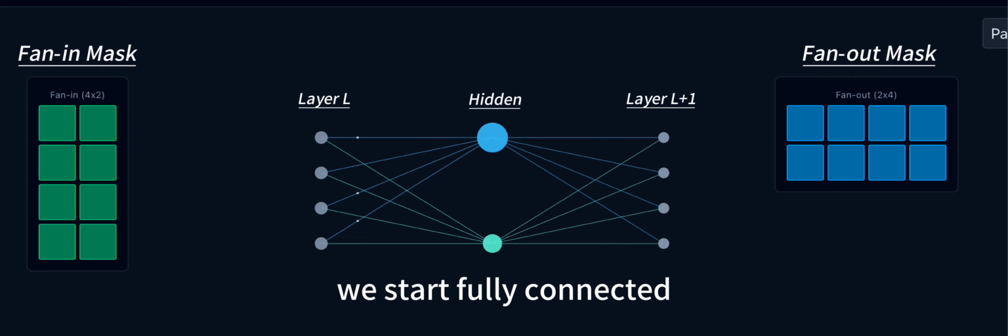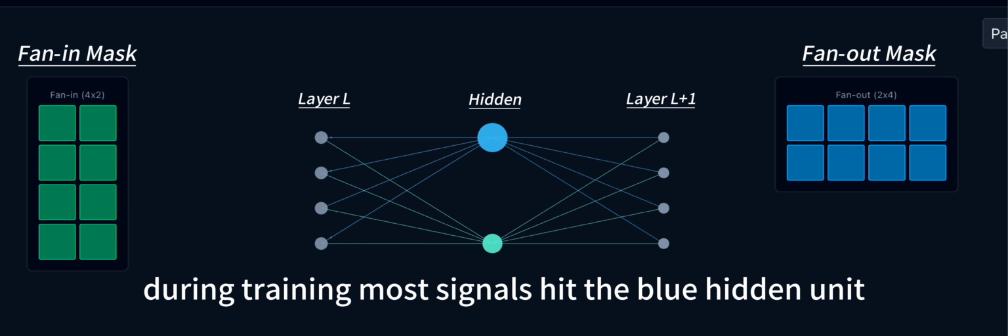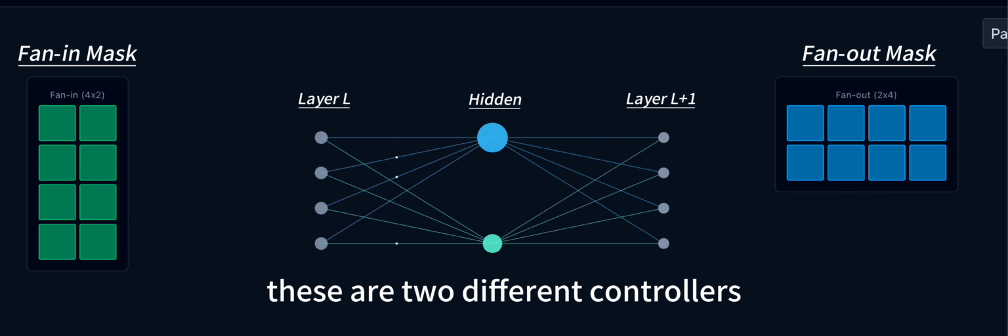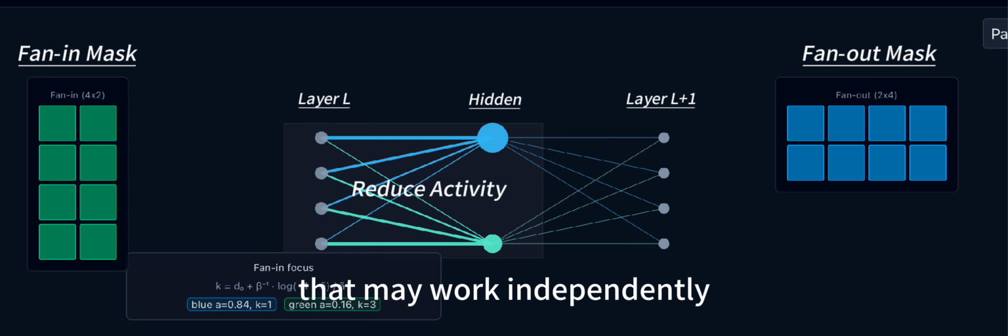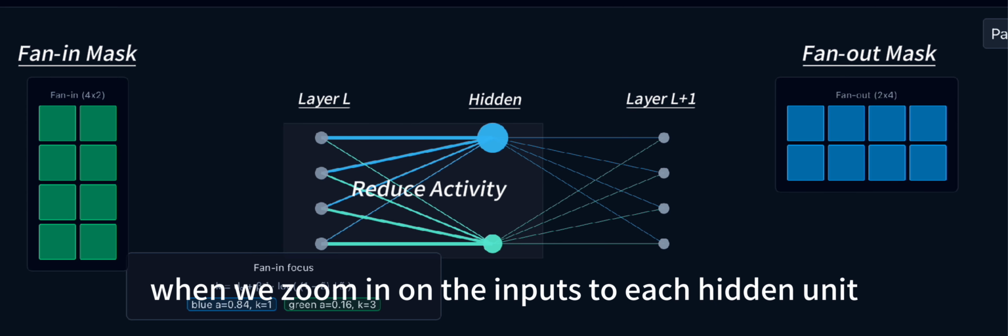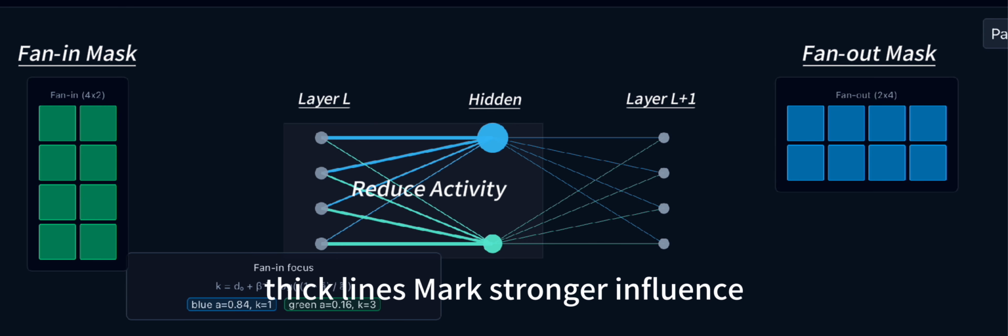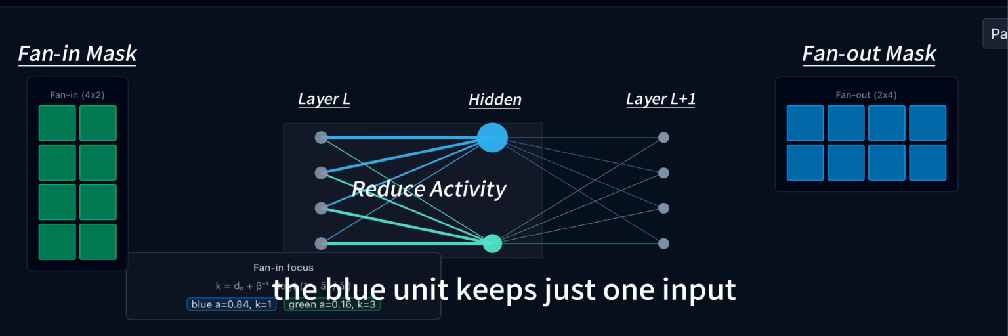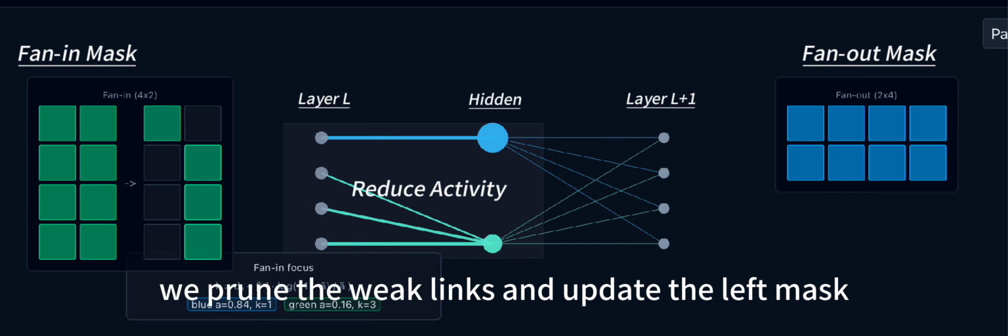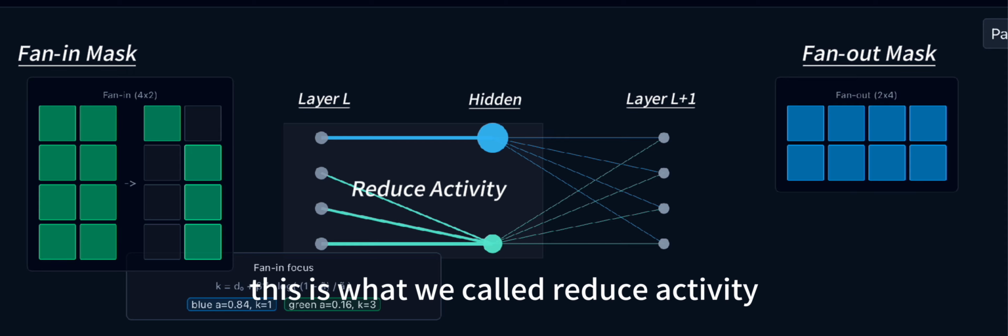We start fully connected. During training, most signals hit the blue hidden unit, so its activity grows more than the green one. These are two different controllers that may work independently. The first type of controller is setting on fan-in, when we zoom in on the inputs to each hidden unit. Thick lines mark stronger influence. Under a fixed budget, the blue unit keeps just one input, while the green unit keeps three. We prune the weak links and update the left mask. This is what we called reduce activity.